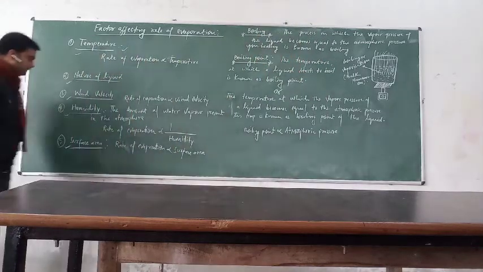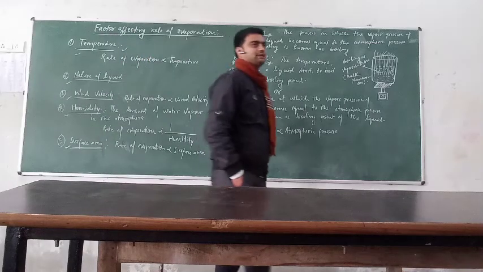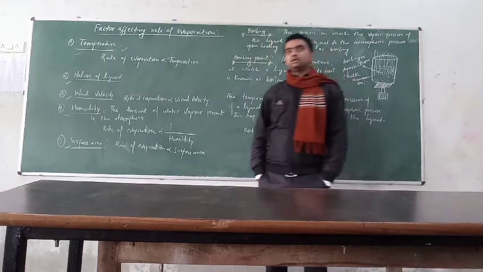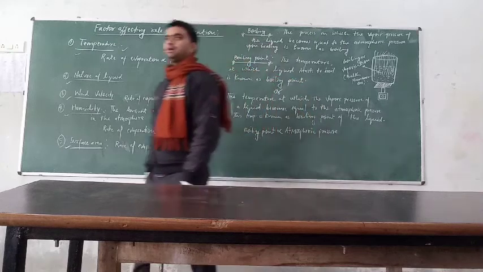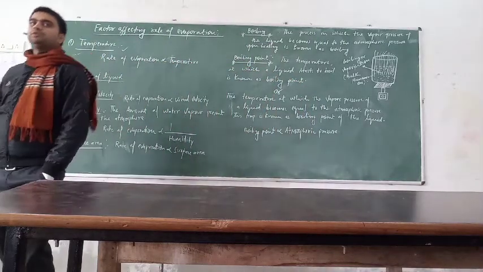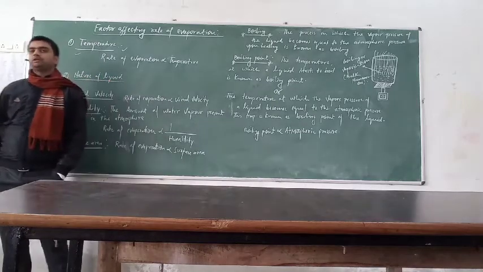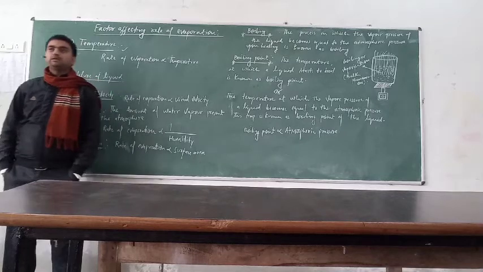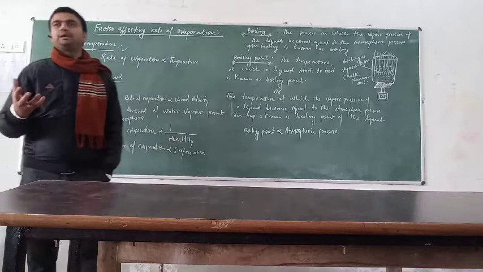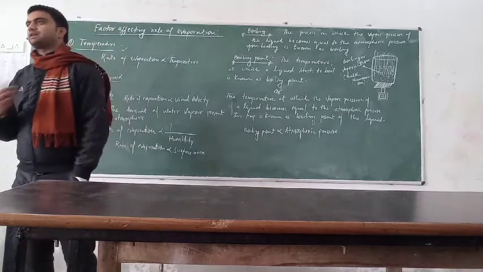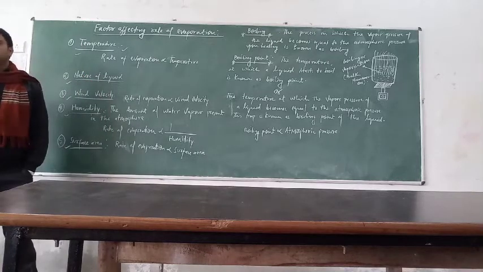Now the last point is the surface area. The surface area of the container is also a major factor which affects the rate of evaporation. Suppose you take hot tea in a cup and in a plate. Which one will become cool very fast? You will say that the hot tea in the plate will cool faster because the surface area of the plate is more as compared to the surface area of the cup. So the surface area is also responsible for evaporation.